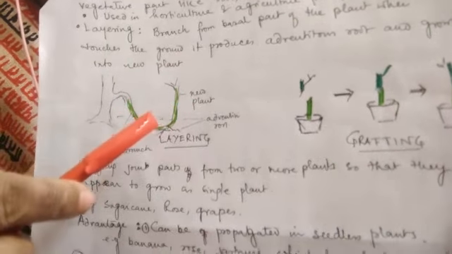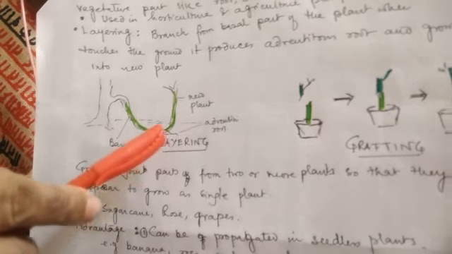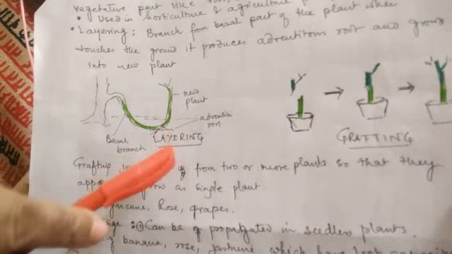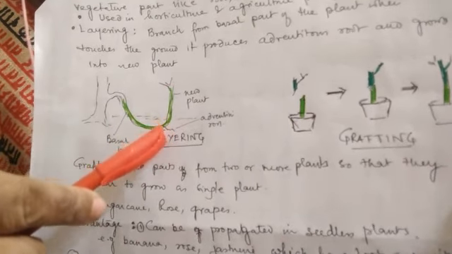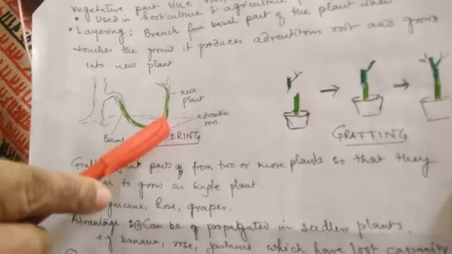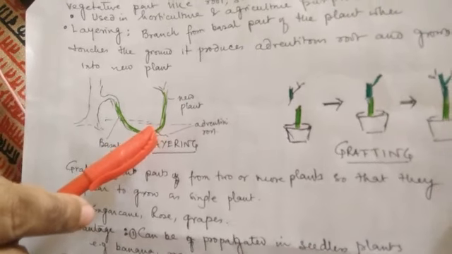And if we detach this plant from this region, this individual has the capability to grow into a new plant, because it already has roots grown from the nodes, and the shoot apex is there. So this is called layering.